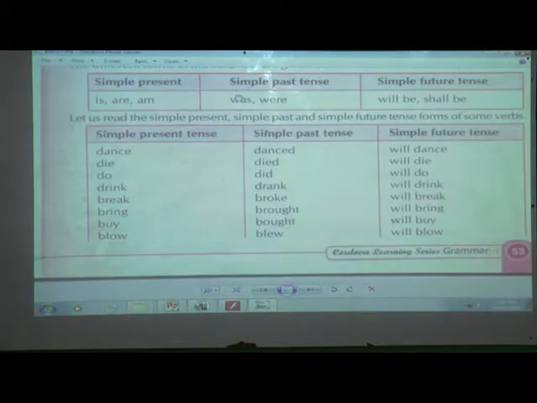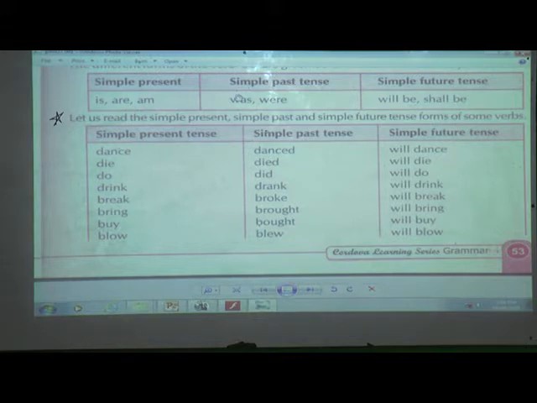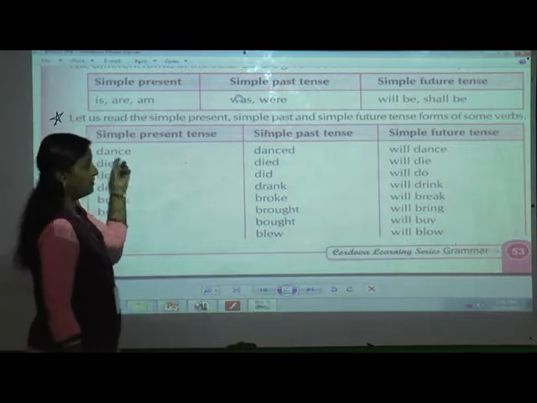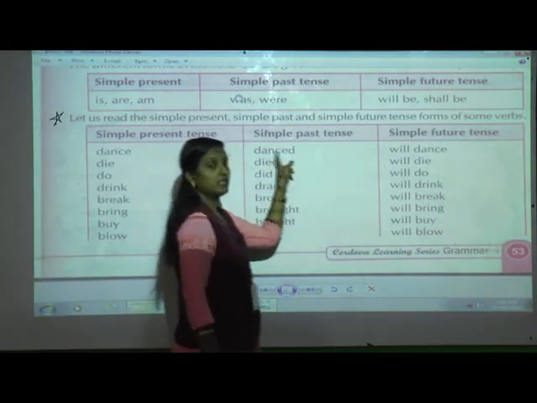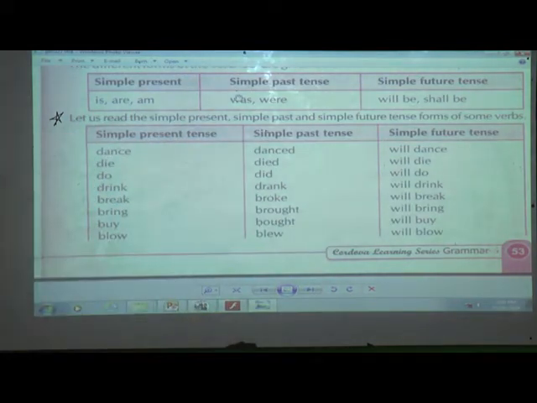Now we will go through this chart. Why do we have to go through this chart? So that we can understand, when there is an original form, how the original form of the verb has been changed into simple past and simple future. So it will hardly take 5 minutes. So you have to repeat with me. It is very easy. You can look on the screen, or you can look in your book also. It's better that you look on the screen. Only when we solve, at that time you look in your book.